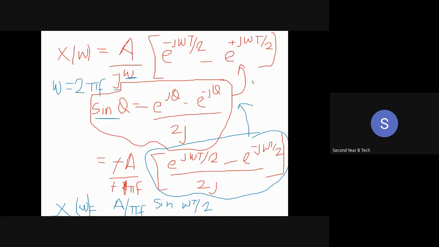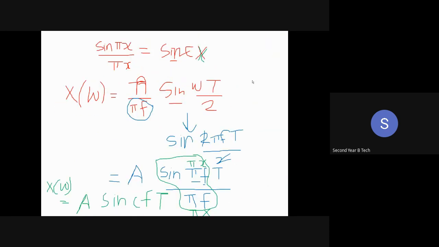So what is the mathematical relationship between the sync and sine signal? If I want to convert the sine signal into the sync signal, this is how I need to represent it. Sine pi x upon pi x is equal to sync x. So I need to represent my sine signal in this form so that I can convert it into the sync signal. Whatever answer I have got, in that answer I try to represent my sine signal in this form.